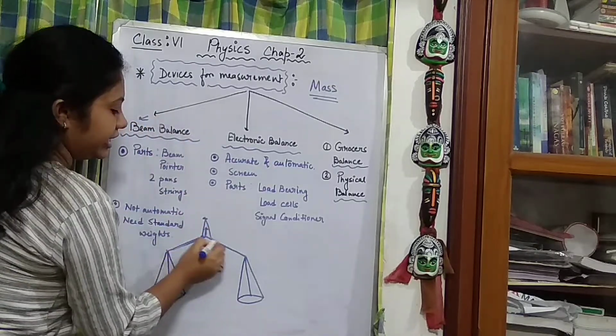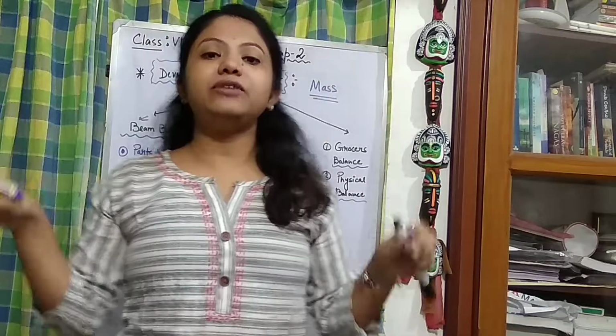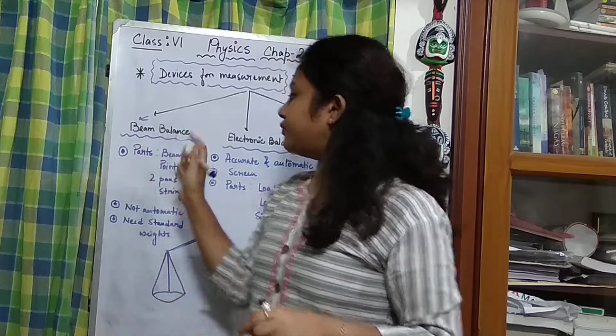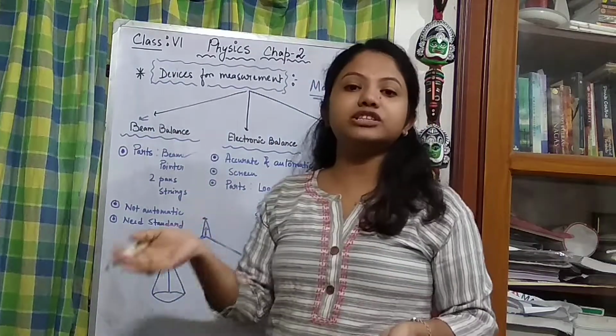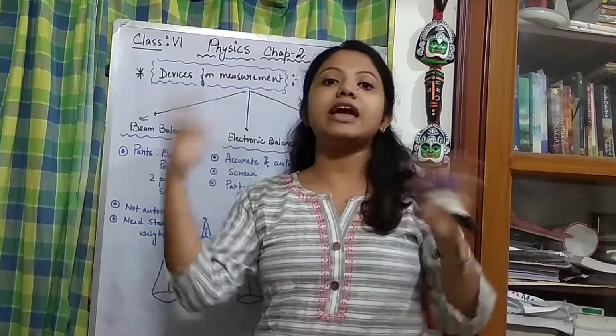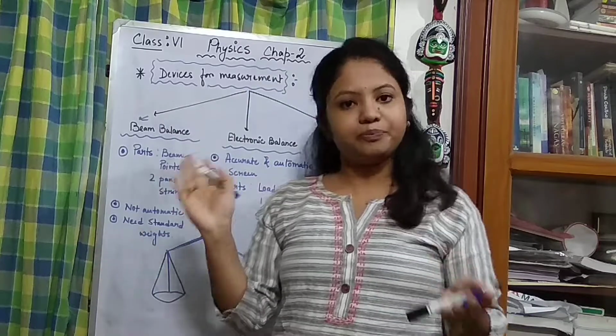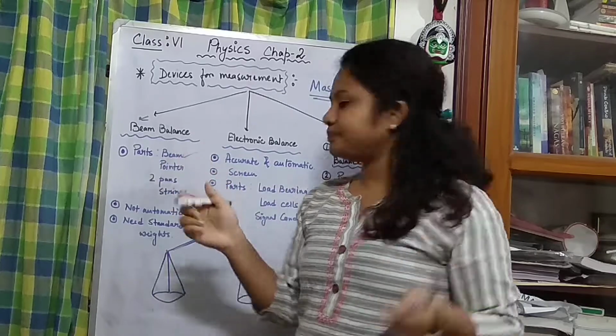Initially this beam was made of wood. The horizontal beam was wooden. That's why the first part is beam. Then the pointer. What is the function of this pointer? It detects which part is heavier and which part is lighter, or whether the balance is disturbed.